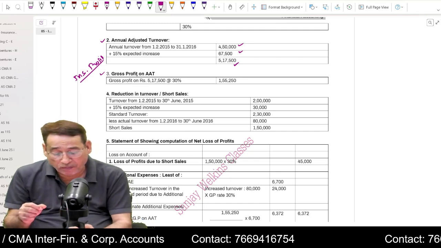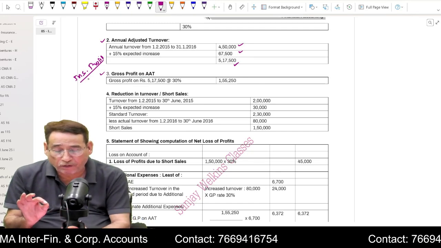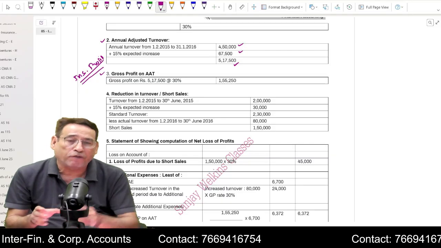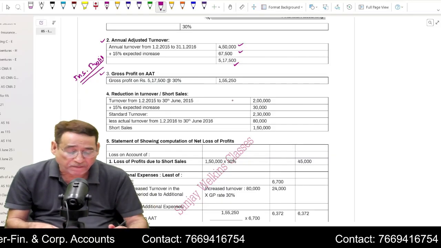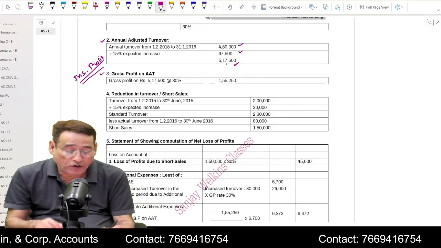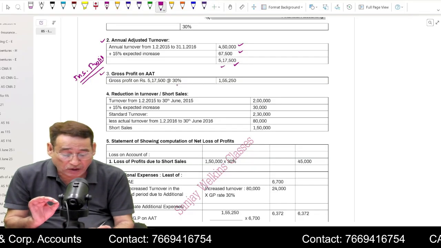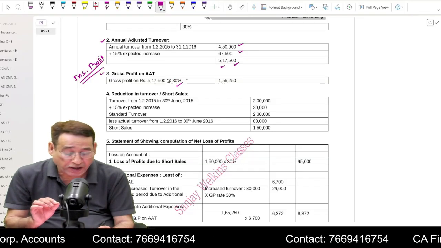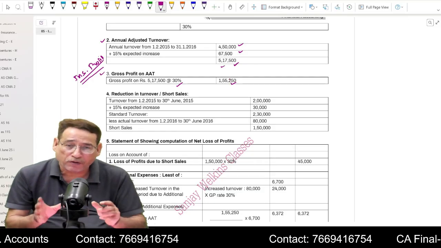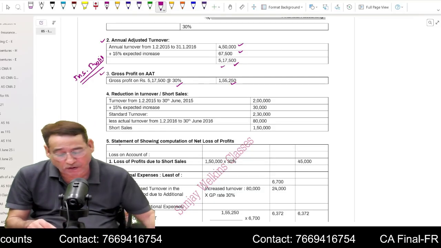So gross profit on annual adjusted turnover signifies that for this profit you have taken the insurance policy. Is it clear to you? So whatever your annual adjusted turnover is, you apply your effective gross profit rate and compute the gross profit on annual adjusted turnover. Is it clear to you or not?